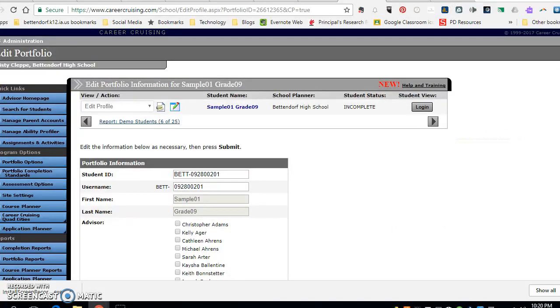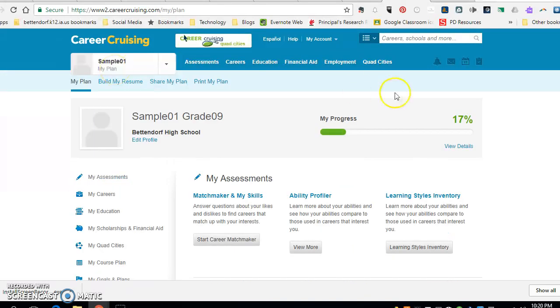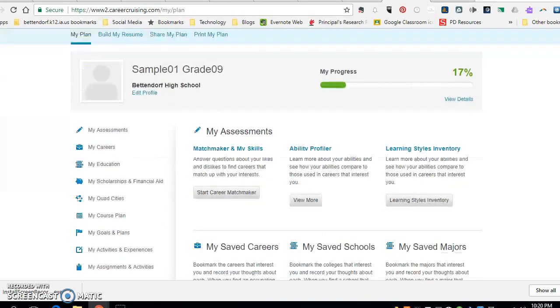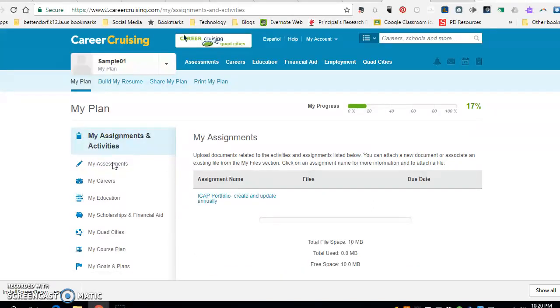As a student logs into Career Cruising, and I'm going to bring up a demo student here. When a student logs into Career Cruising, up here it'll say their name, and they'll click on My Plan. So a student needs to click on My Plan. They will scroll down to My Assignments and Activities. If they click on My Assignments and Activities, the assignment is ICAP Portfolio, create and update annually.